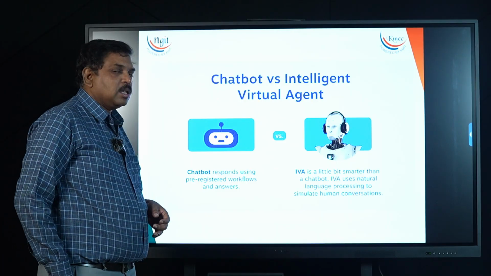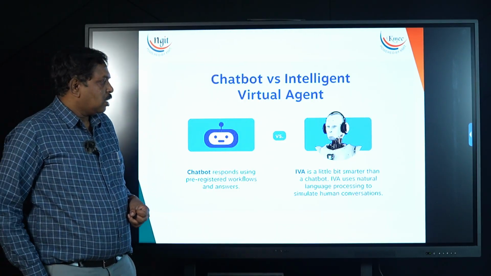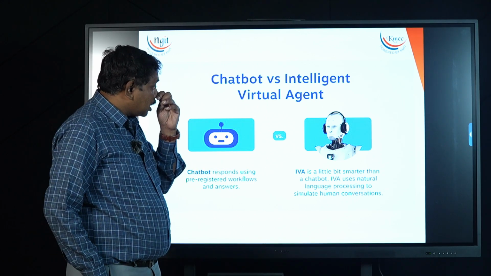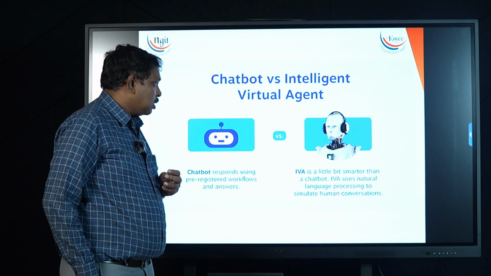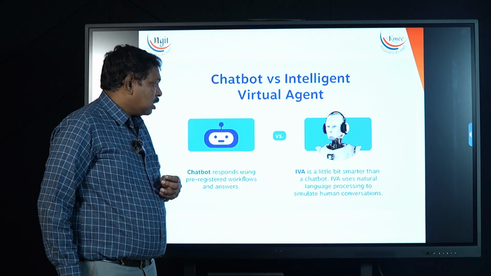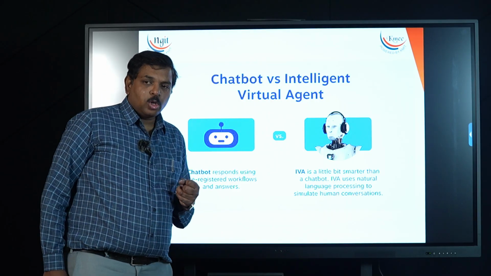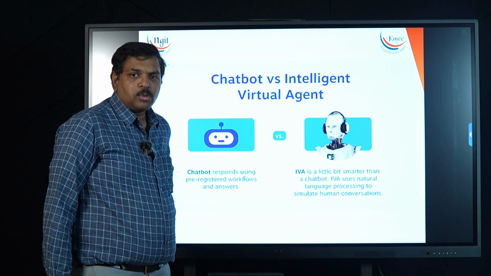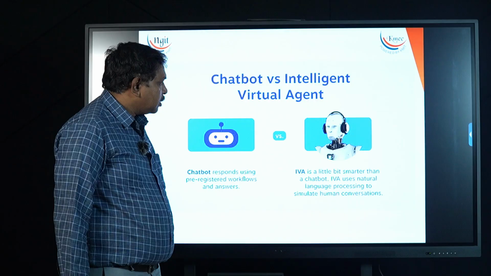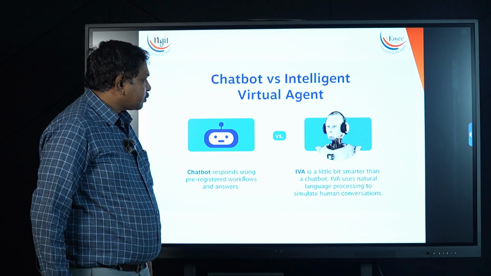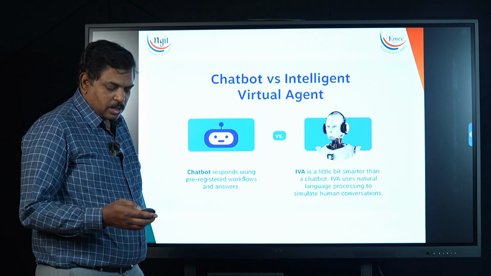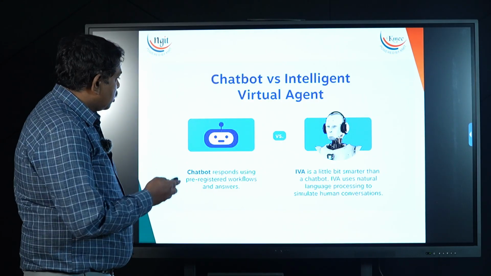99% we can't predict that it is a machine. So their IVAs are becoming so real that they are mimicking human conversations. In any language they are able to converse with the customer. So this is also one trending technology.